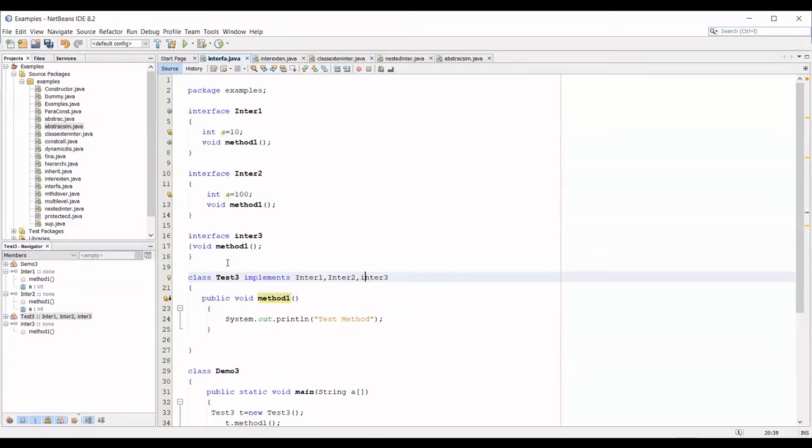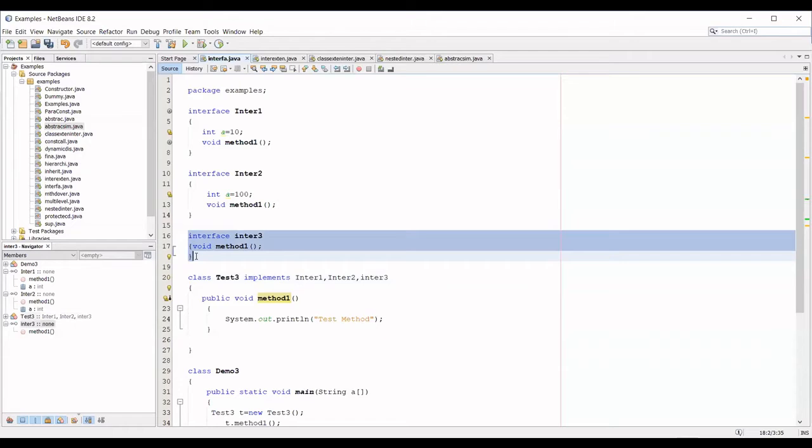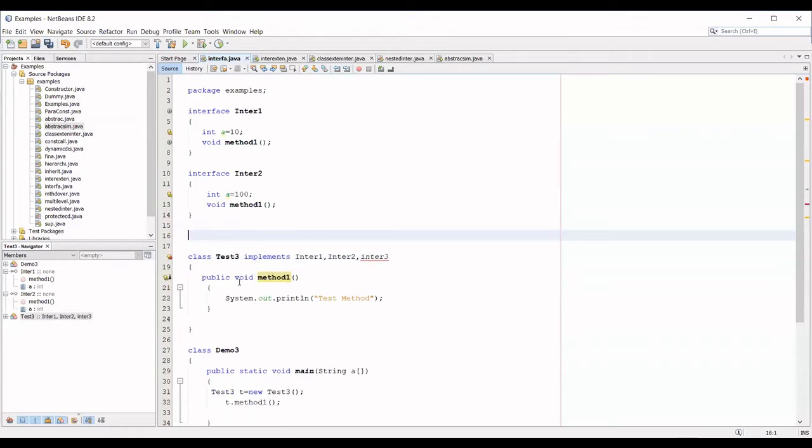Even if you have 10 interfaces with the same method, method 1, there is only one implementation. So there is no problem at all. This is where you can achieve the multiple inheritance concept. Java does not support multiple inheritance through classes, but it supports multiple inheritance through interfaces. I think this is clear for everyone.